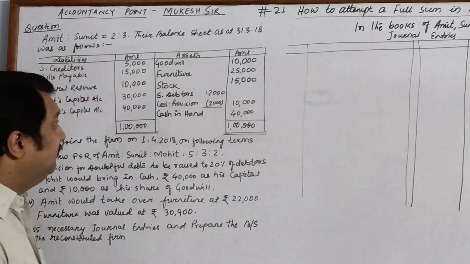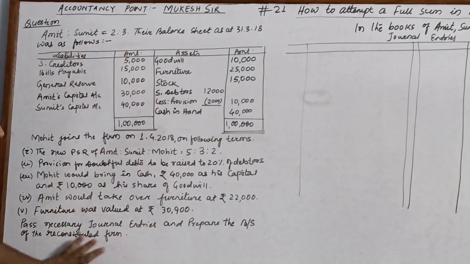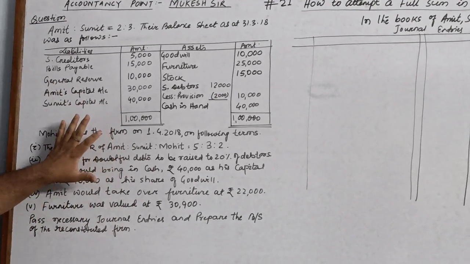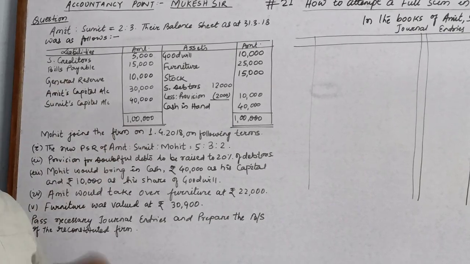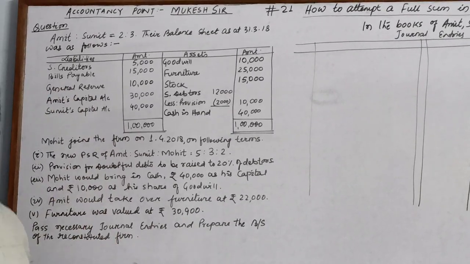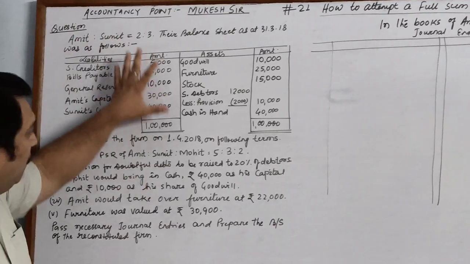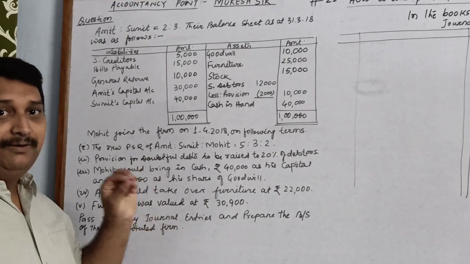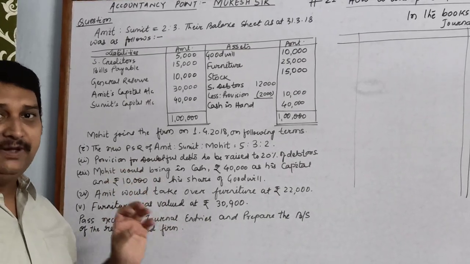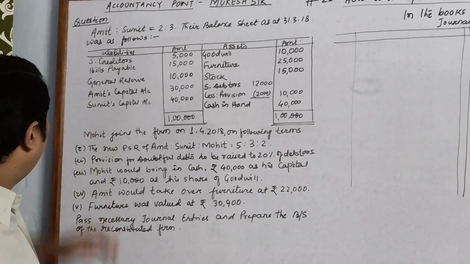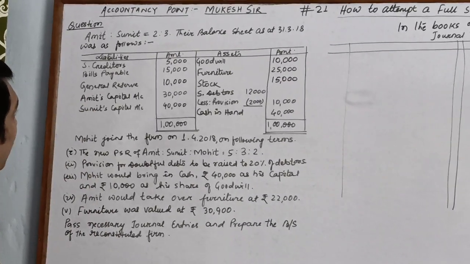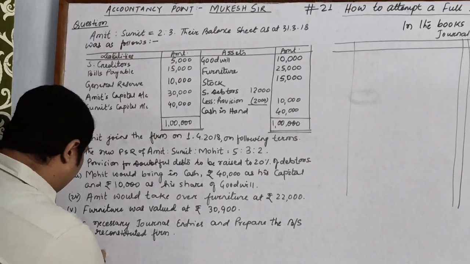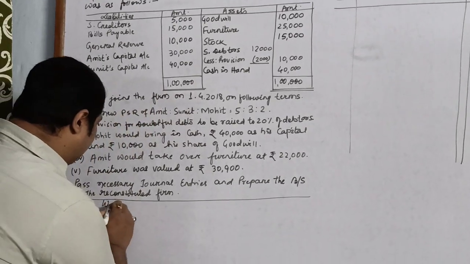Today, here I have taken a full question, and based on this, we are supposed to solve the sum. We will read the question and accordingly we will solve it. But before we solve it, we will have one full reading of the question, and accordingly we will make certain things which will help us in solving the sum. The question says that Amit and Sumit are two partners sharing profits and losses in the ratio 2:3. So let us begin with some working notes.